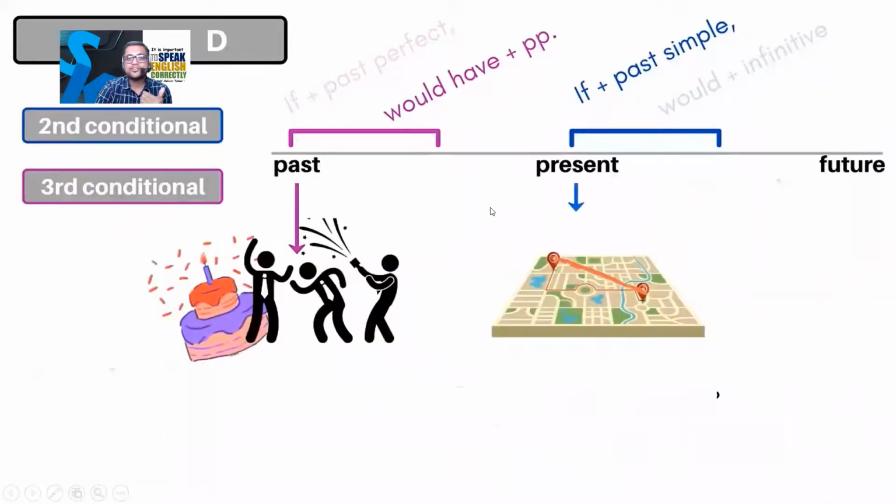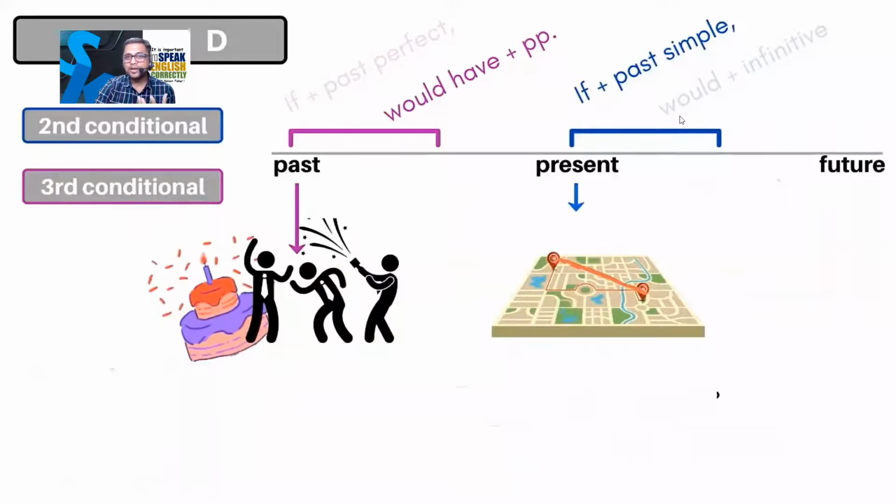Okay. Now see this. This is the last sentence. So please put your mind on it. There is a birthday party and you couldn't go because you live so far from that birthday party location.